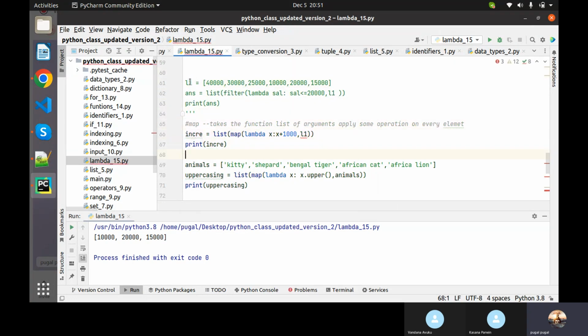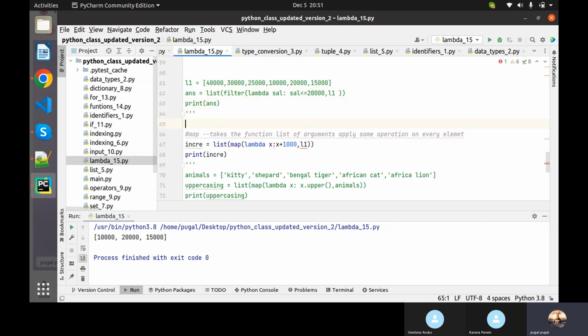And following that we have map. What map will do is take some condition and apply it to all the data. So here I will copy this and paste here. We have a sequence, and what we are doing here is adding 1000 to every data inside the sequence.